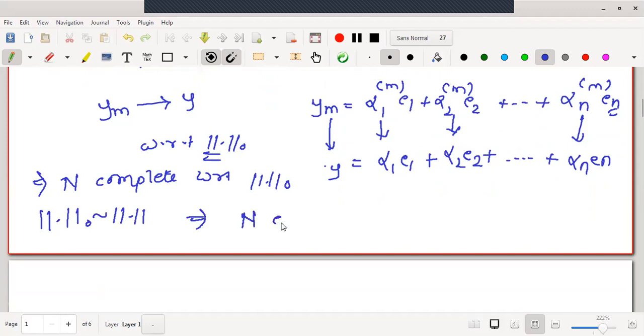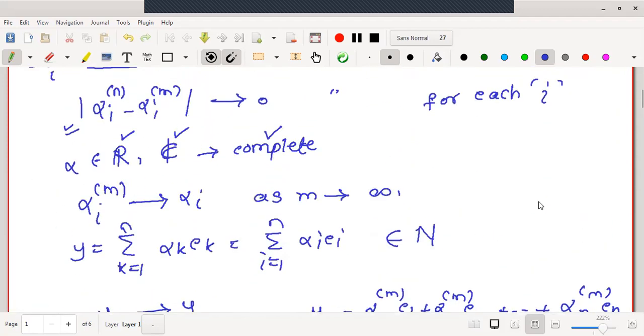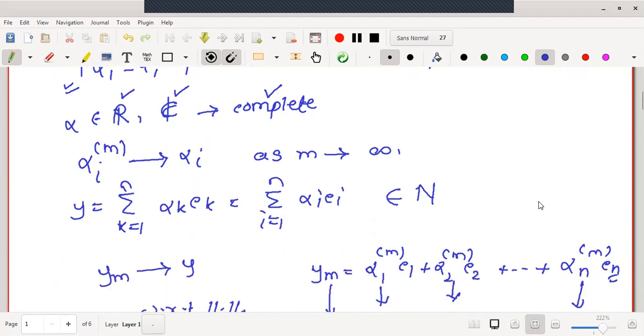Therefore, one can say that N is complete with respect to any arbitrary norm. This is a quite interesting result: if N is a finite dimensional normed linear space, it is complete, so there is no need to prove the completeness property separately if the underlying set is a finite dimensional normed linear space. This is the important corollary we have seen just now.